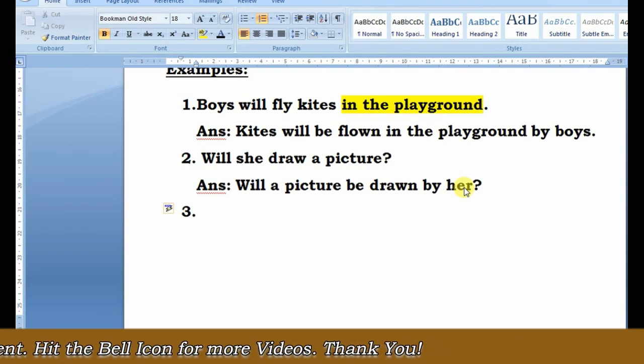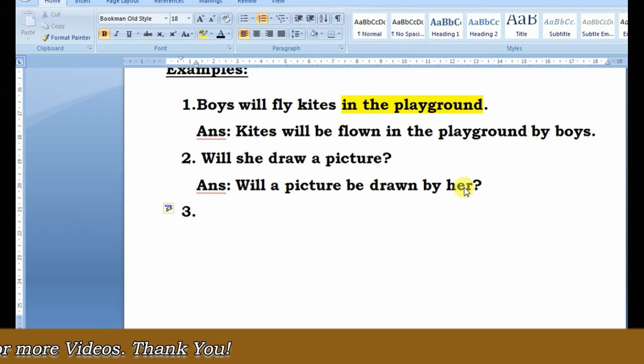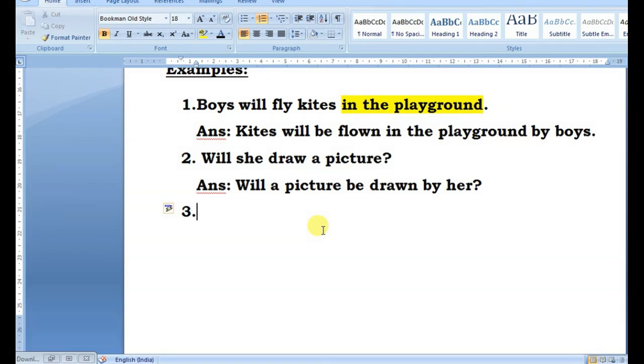Then we will move on with example number 3. Example number 3 and formula number 3, if any question in the active voice starts with an interrogative word, okay. So if I give an example, when will he eat food?